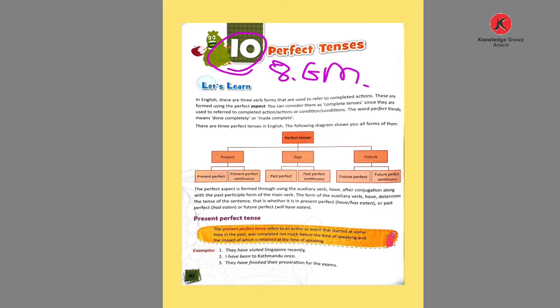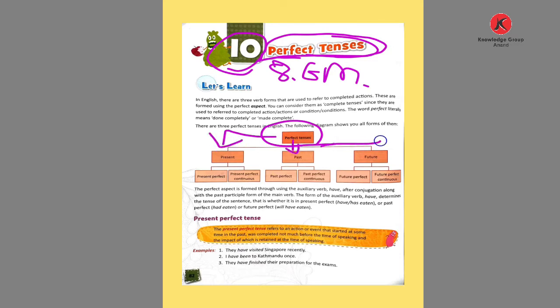Chapter number 10. What is the chapter name? The chapter name is Perfect Tenses. Not a single tense, but we talk about the perfect tenses. Let's see. Here is given the diagram of perfect tenses. See, here are given the present, past and future.